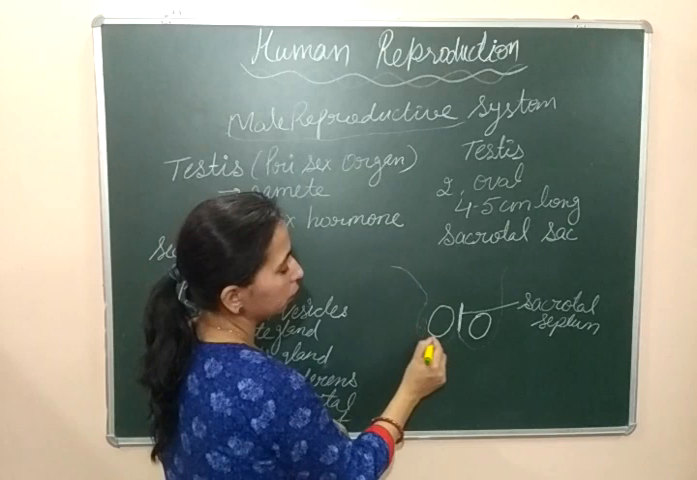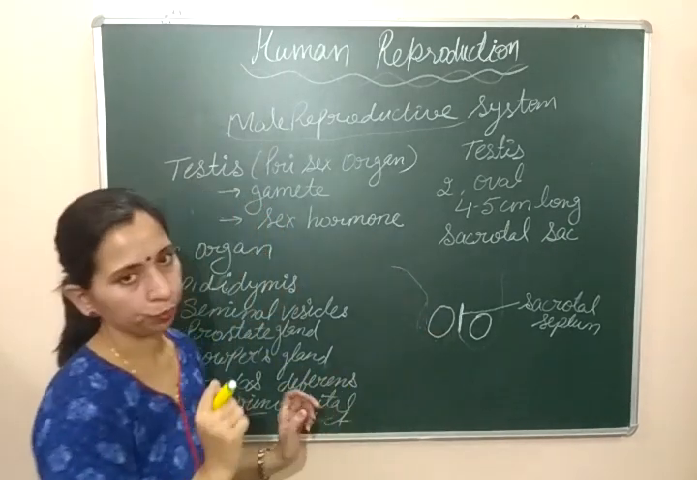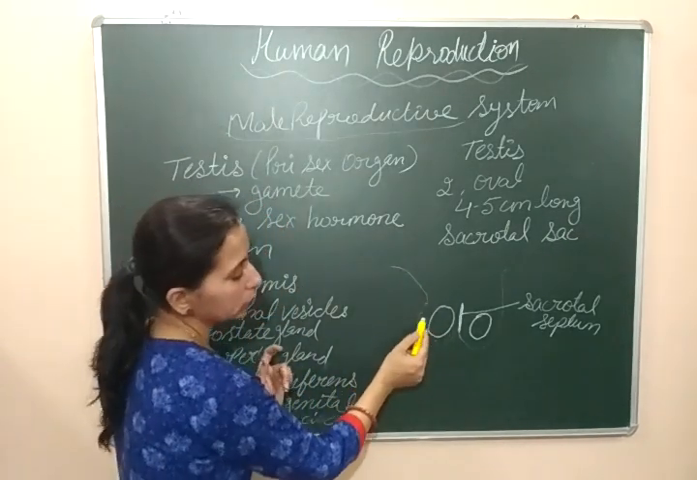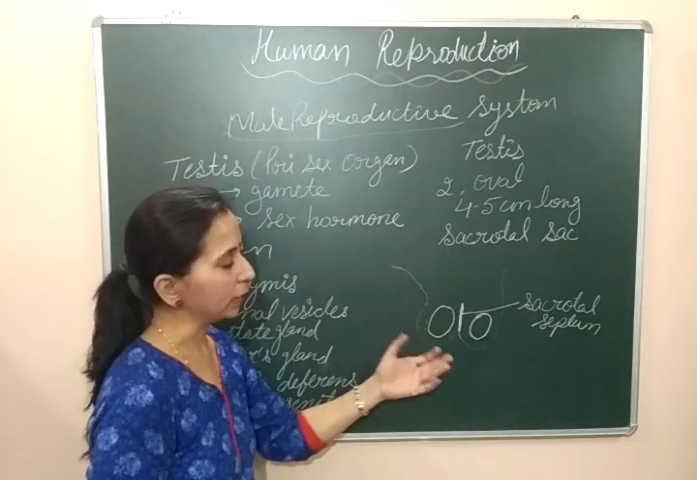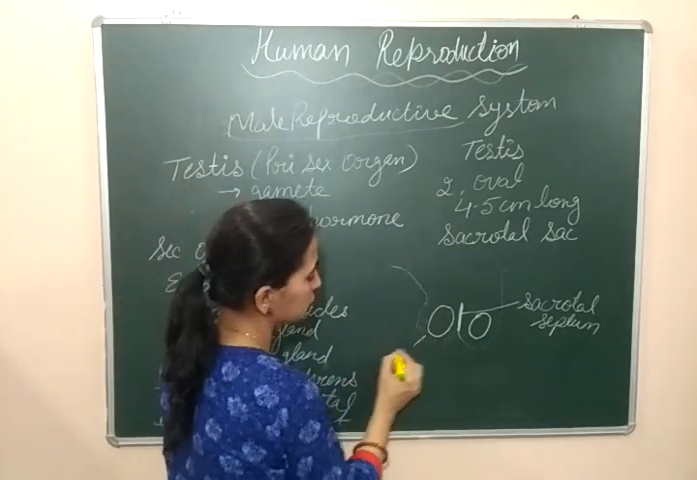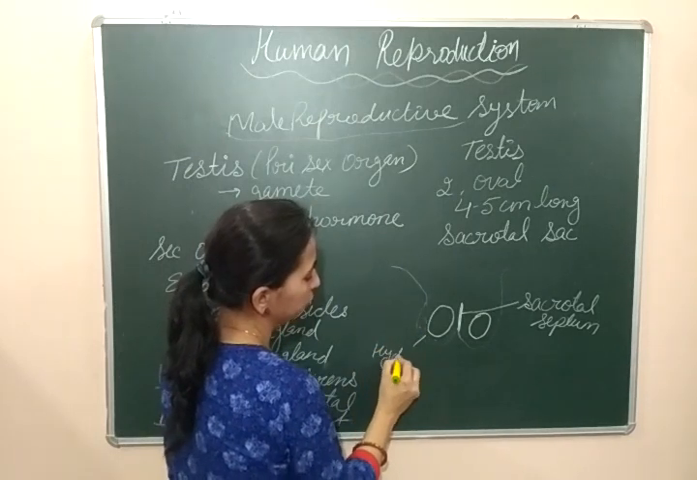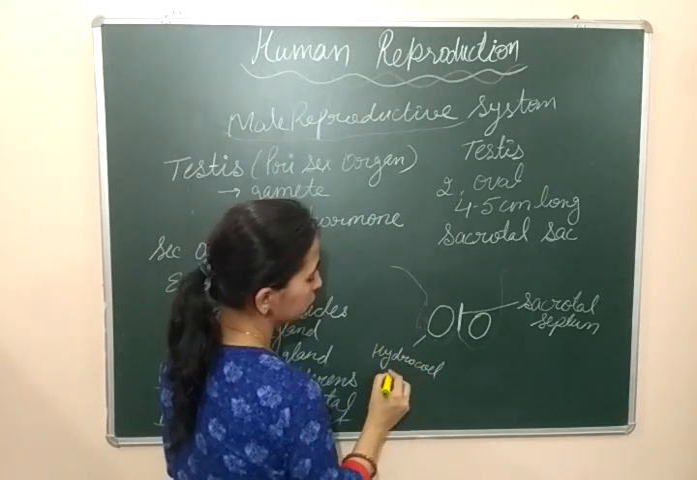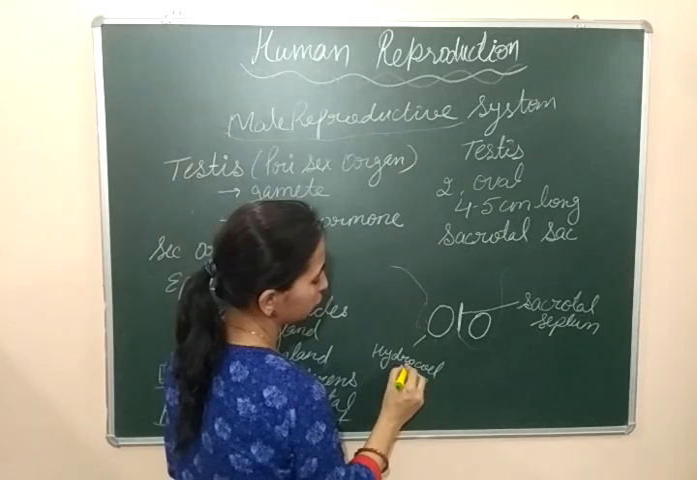This sac will be filled by a tissue. And here the coelom is present. That is the coelom, and that coelom is filled by the tissue. The name of the tissue is hydrocele. So hydrocele tissues are present in the scrotal sac.